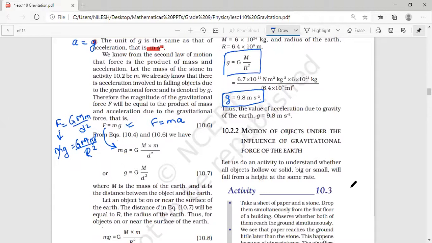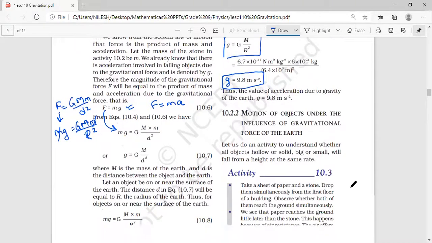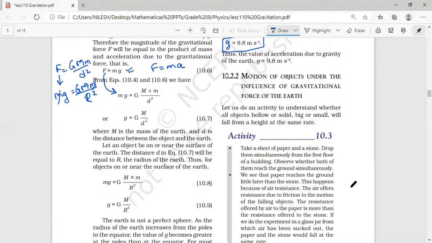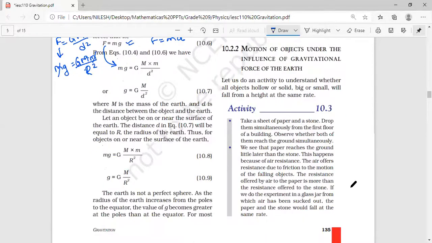Now, motion of objects under the influence of gravitational force of the earth. Let us do an activity to understand whether all the objects, this is an important point, hollow or solid, big or small, will fall from a height at the same rate. See what?